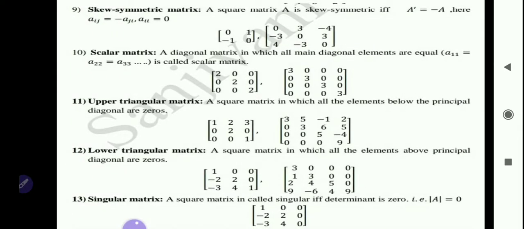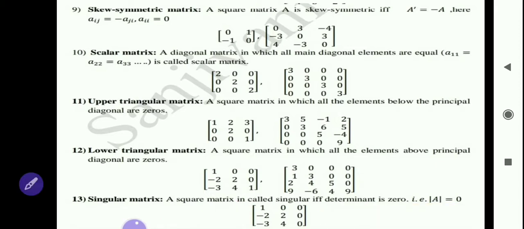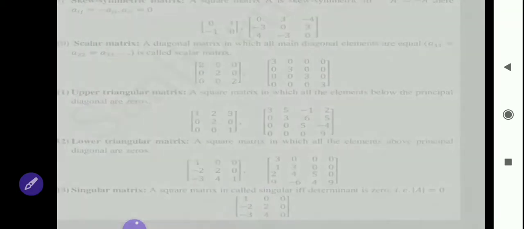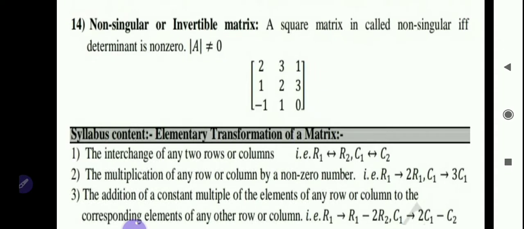We know singular matrix means determinant of that matrix is equal to 0. For example, this matrix given A, and if you find the value of determinant of this, that value is 0, means here determinant of A equal to 0. So this matrix is called a singular matrix. And non-singular matrix means if determinant of matrix is not equal to 0, then that matrix is called a non-singular matrix. So these are the types of matrices you already learned in 11th or 12th standard.